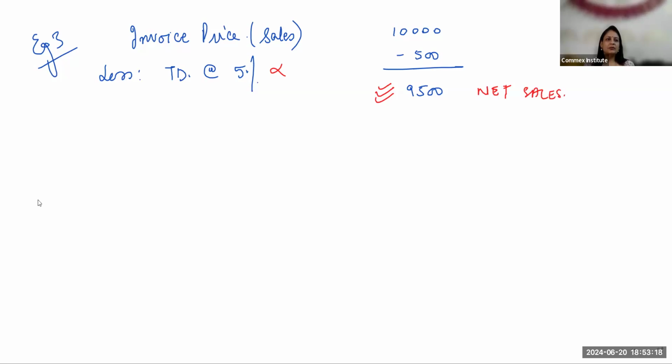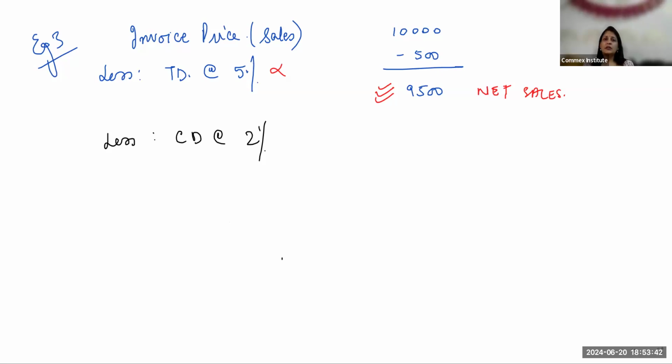And then I have to give the cash discount. So less, again, we'll have to see how much amount is eligible for cash discount. If given in the question, like only 60% of the payment the customer is making, then 60%, 40%, or 50%, 50%. Okay. So let cash discount at the rate of, suppose it is 2%, 2% of 9,500.